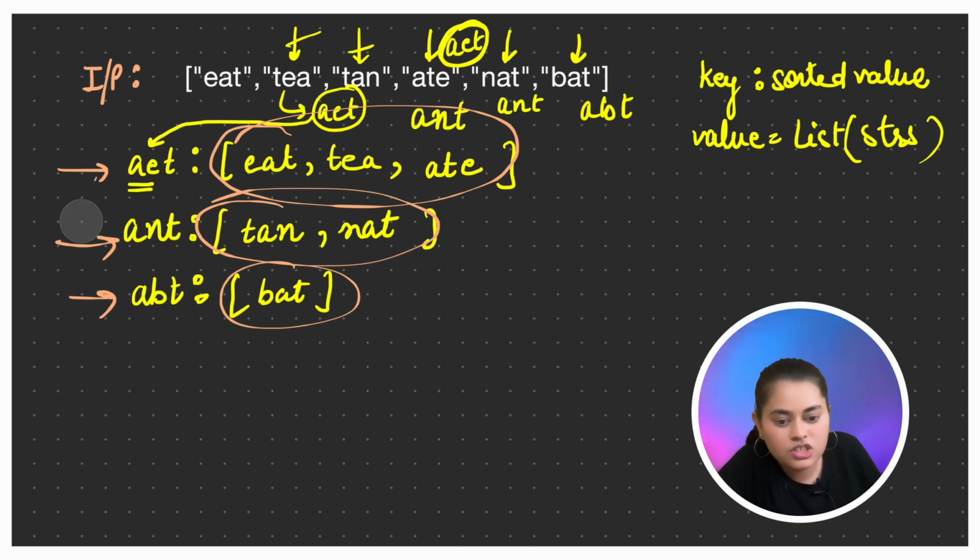So now how much time will it take? If you see, we are traversing each and every element.